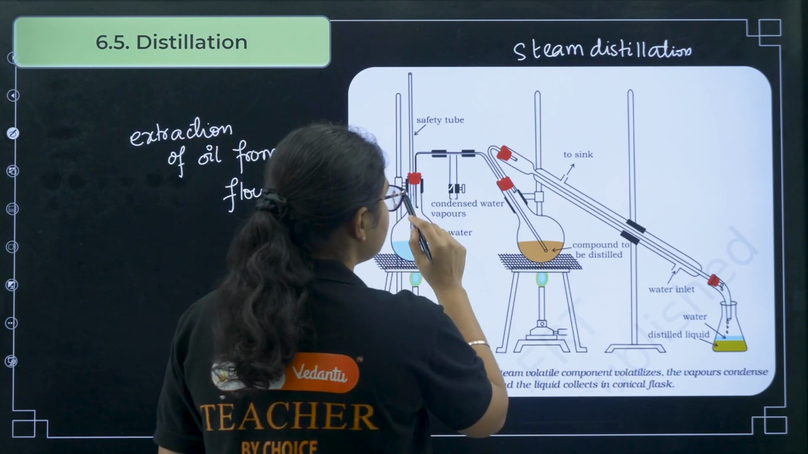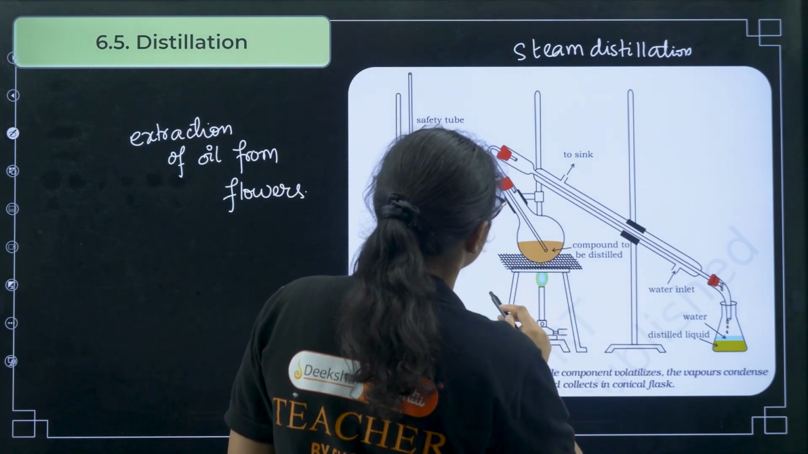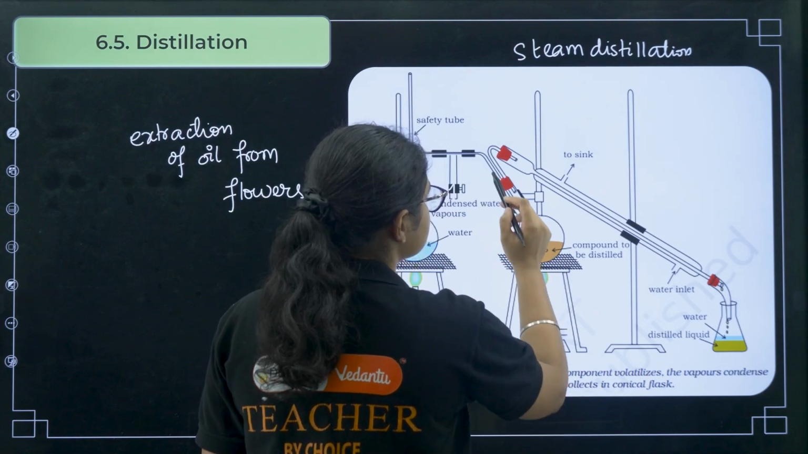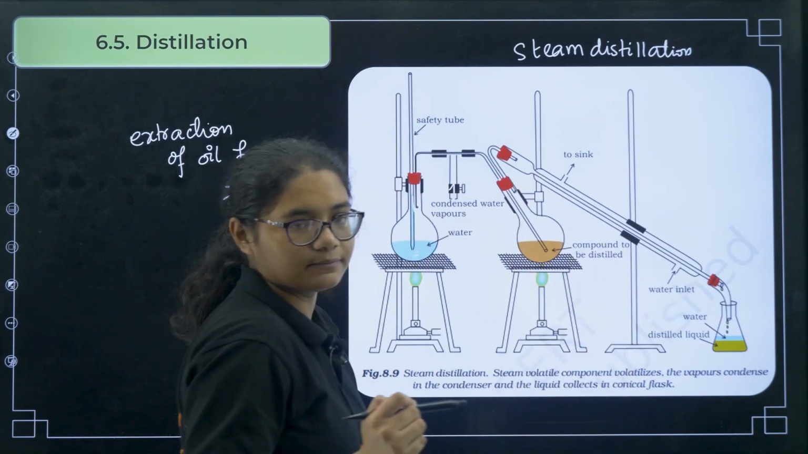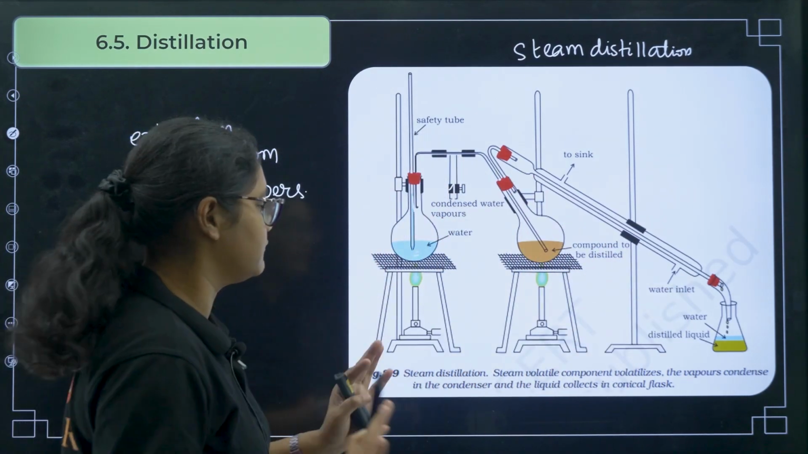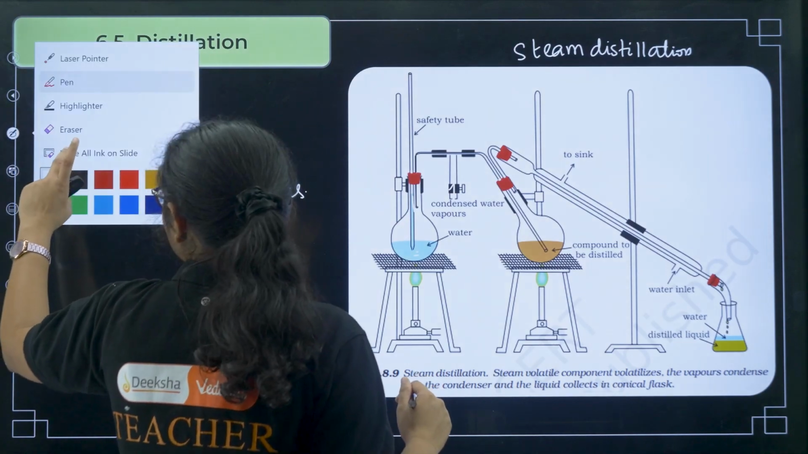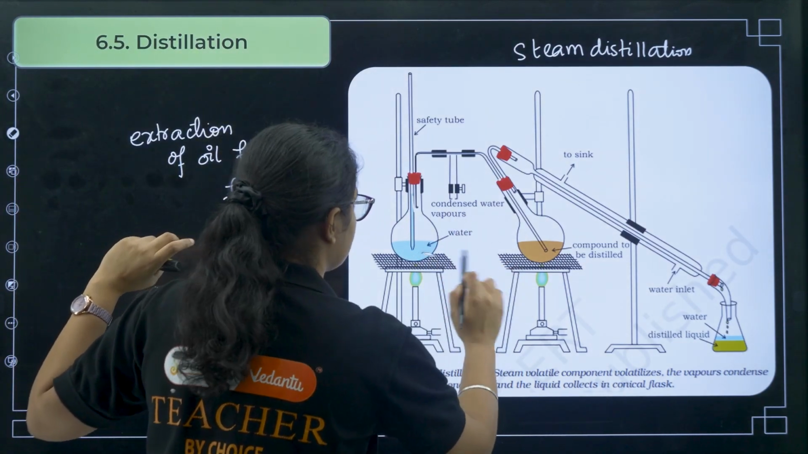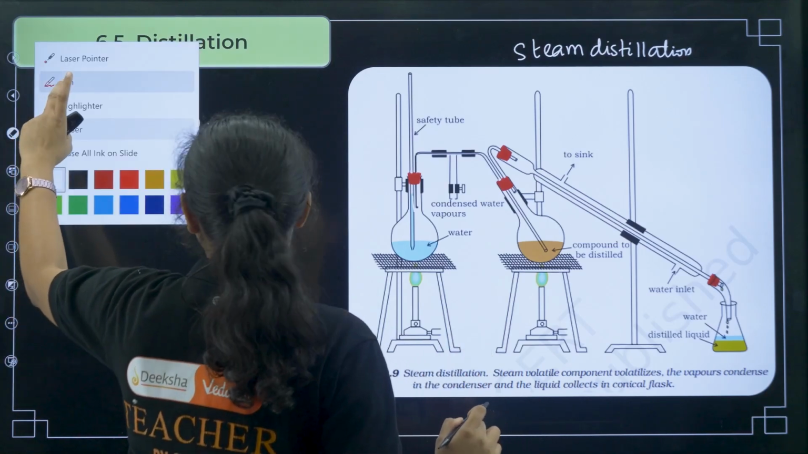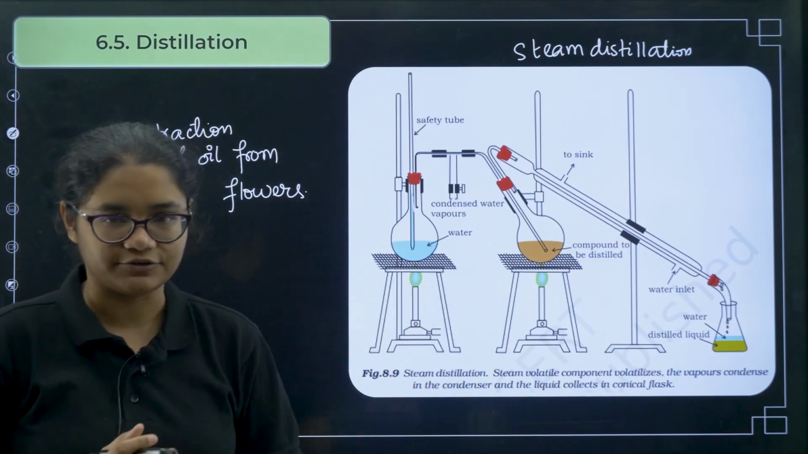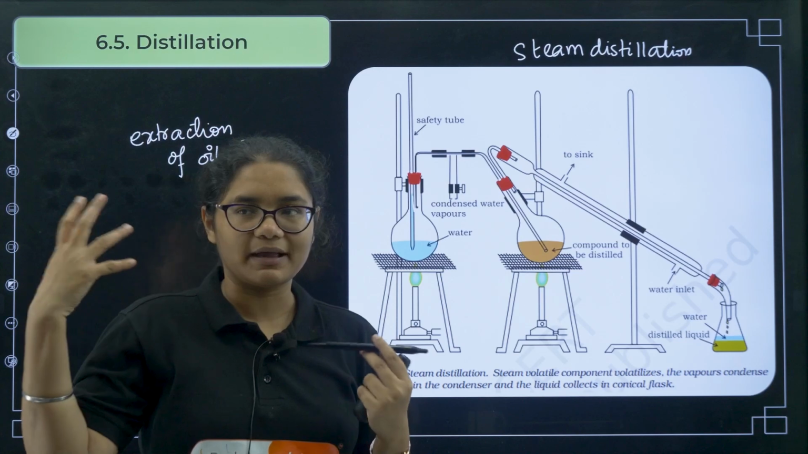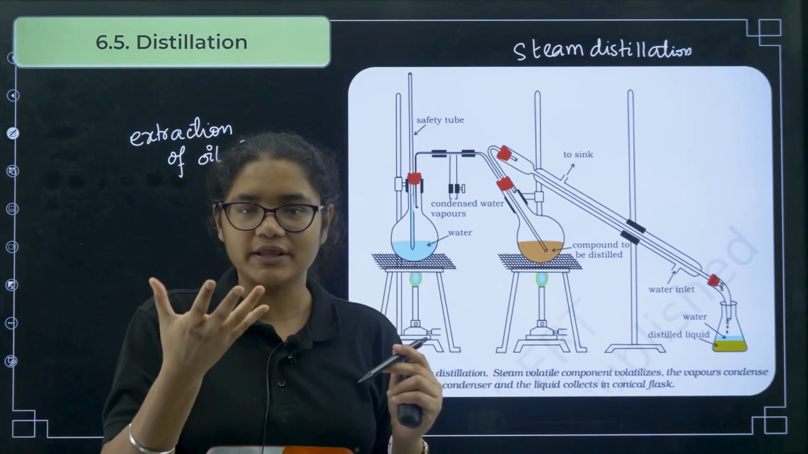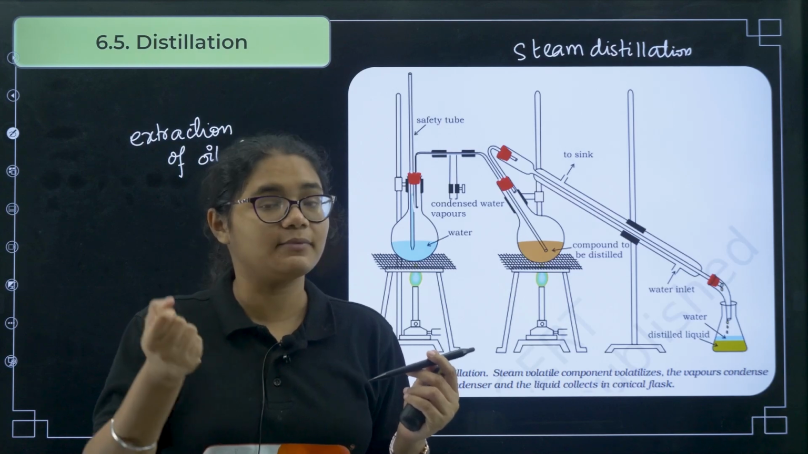Now you can see there is a condenser here, right? This can be collected here, and next this one will be condensed here. I hope you are understanding. Once again, let me explain this one properly. Suppose you have taken a flower extraction. Just imagine you have ground or blended one flower so that you got the juice of the flower, but it has what?